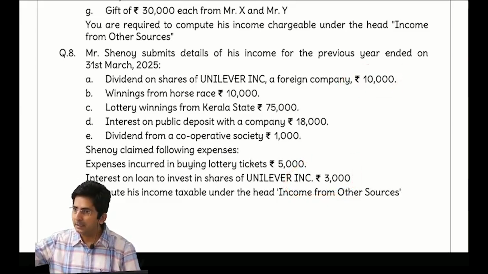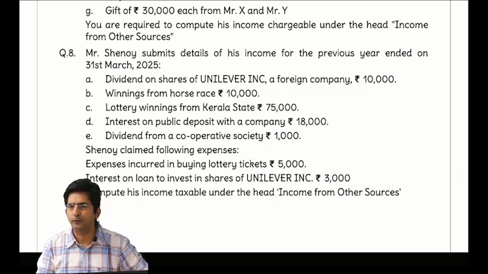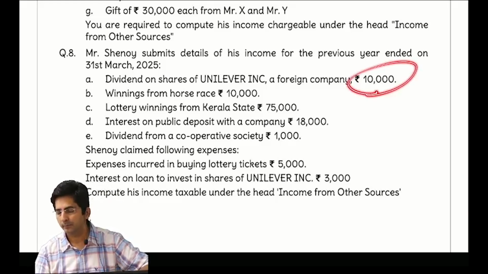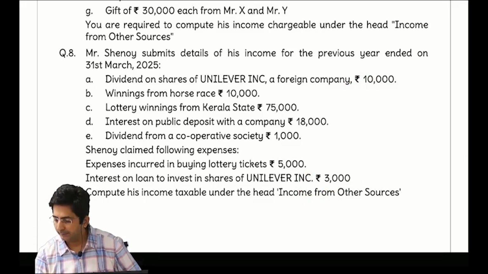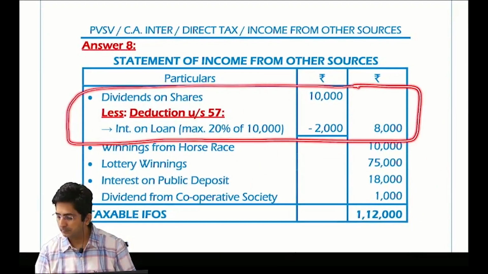Whenever there is a limit, you can mentally make a formula: 20% or the actual figure, whichever is lower. That formula wise also it works. 20% was 2,000. Actual amount is 3,000. Whichever is lower, 2,000. Actually you don't need a formula, you can apply your common sense. So see how I have shown dividend, look at this in the solution. Inner column 10,000, less deduction under section 57, 2,000.